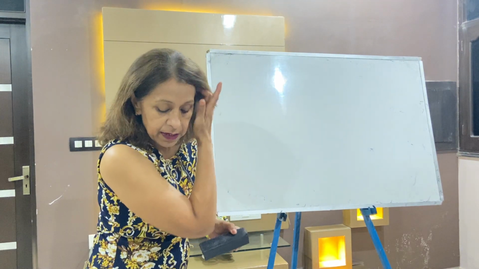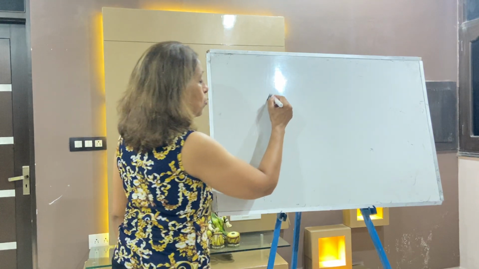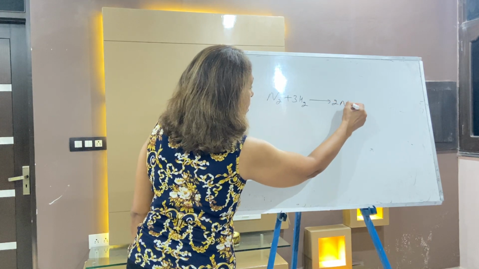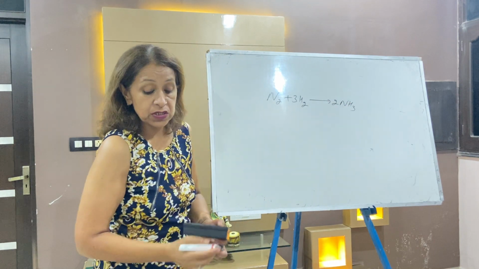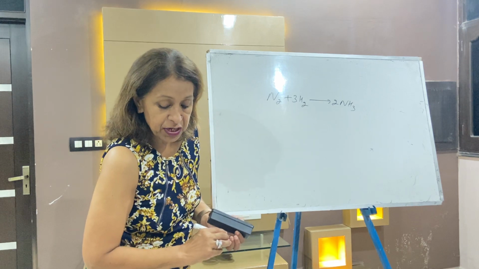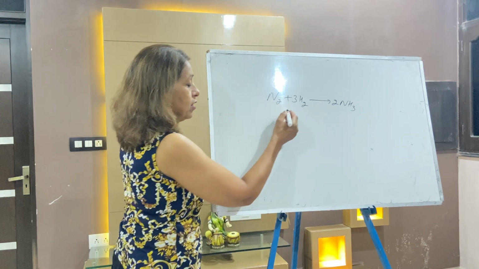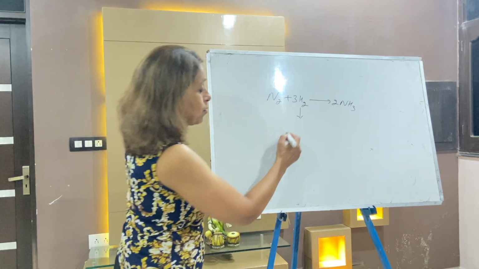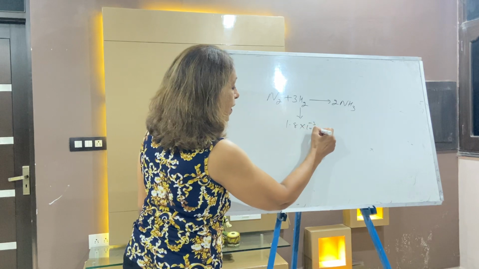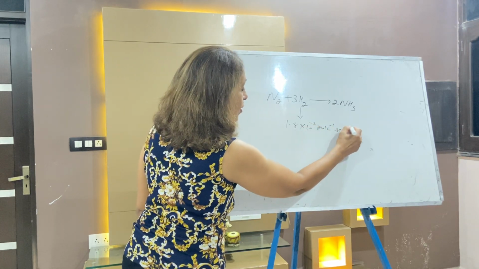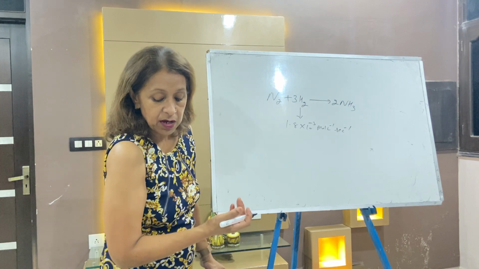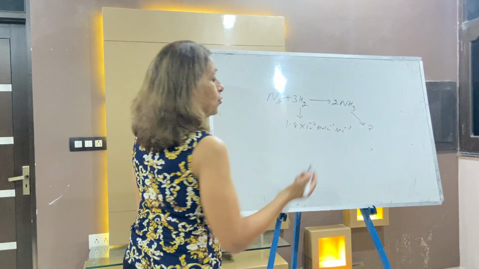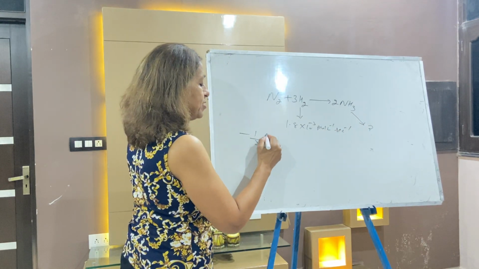The question is, the reaction is given: N2 plus 3H2 arrow 2 ammonia. Lot of questions cover this. If the rate of the decomposition of hydrogen is given, the hydrogen rate is 1.8 into 10 to the power minus 3 mole per liter per second. One of the rates of the reactant is given, and you have to calculate the rate of the formation of ammonia. So what you will do, you will write minus 1 by 3 d by dt of hydrogen.